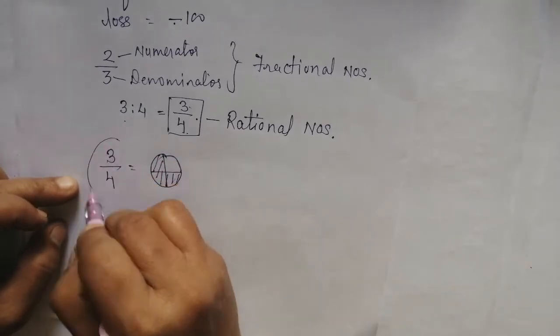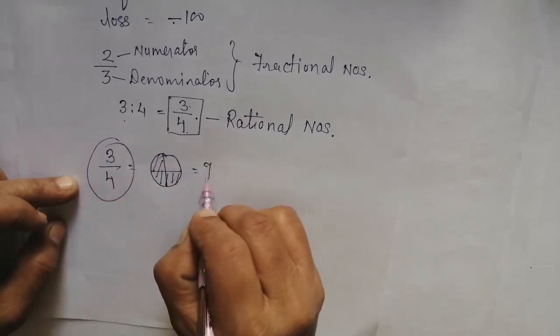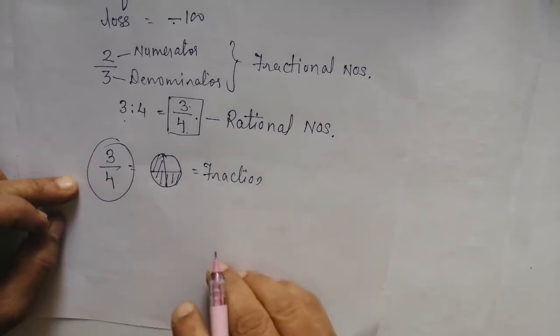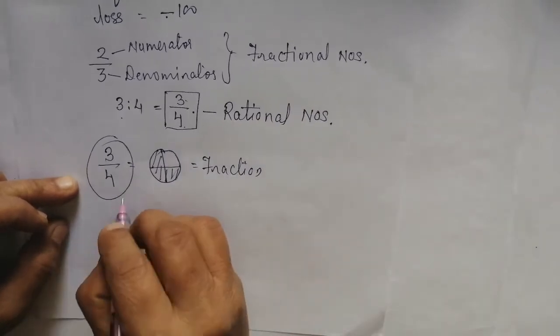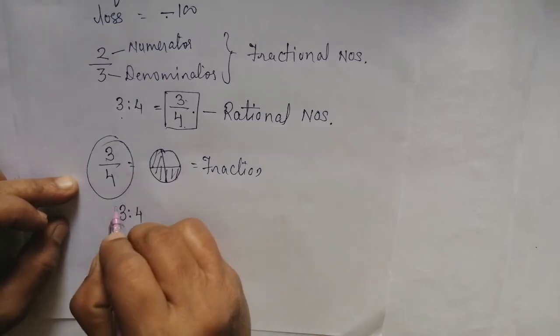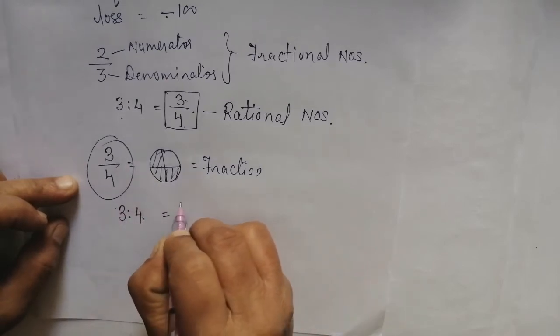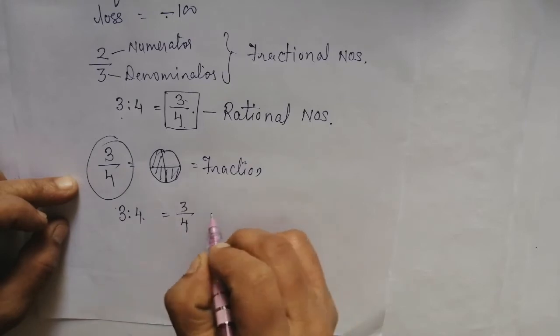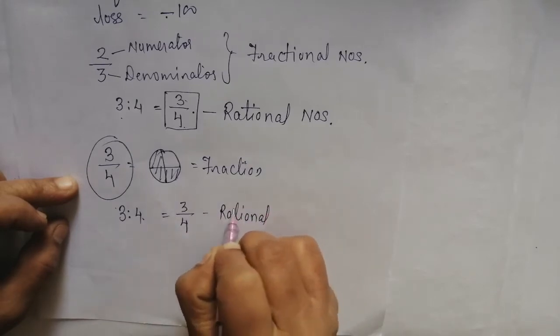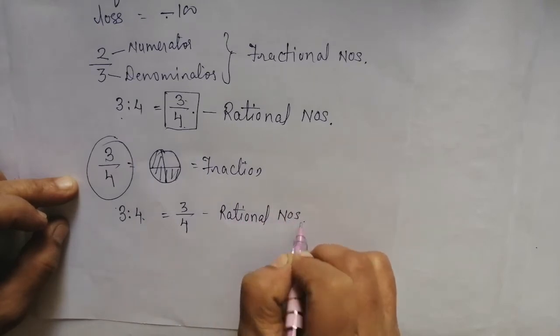This you have written in the form of a fraction, so this is called a fraction, not a rational number. But when you talk about the ratio 3:4, if we write it that way, then this is called a rational number.